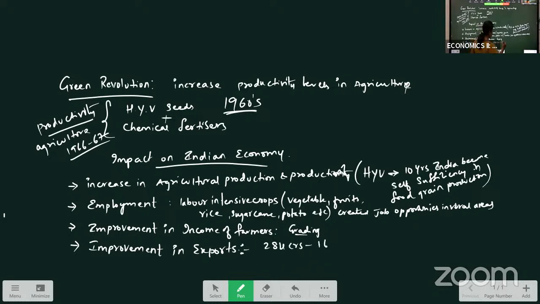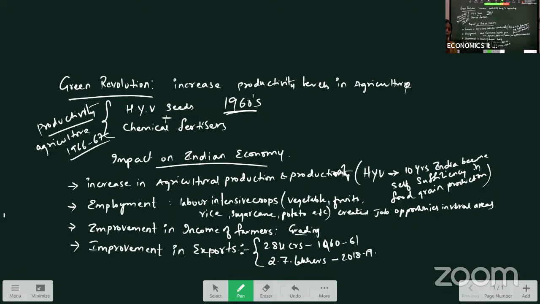284 crores of export was done in 1960-61, whereas it increased to 2.7 lakh crores by 2018-19. Such a great impact means our export values also increased. As you all know, India is exporting tobacco, jute, cotton, spices. These are the major agricultural products which were exported from our country.